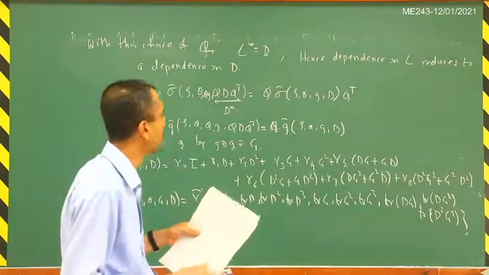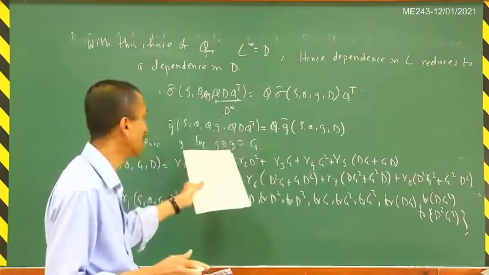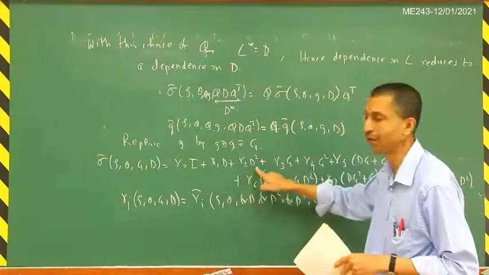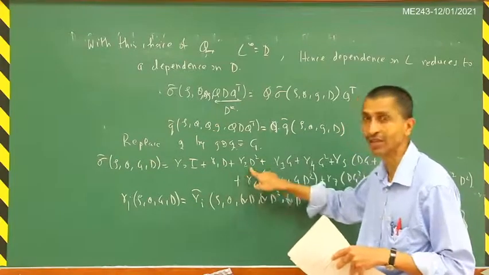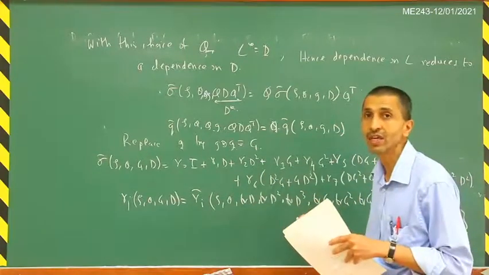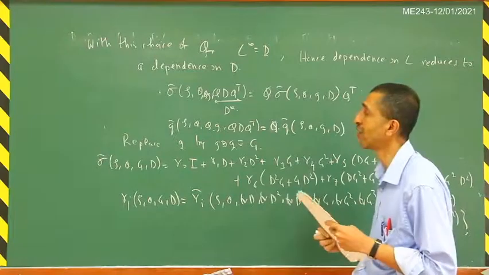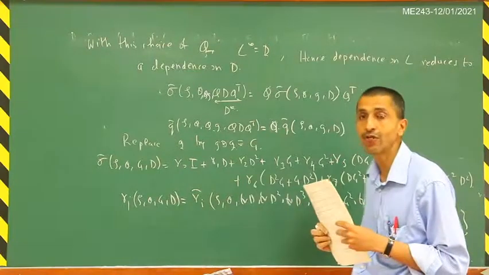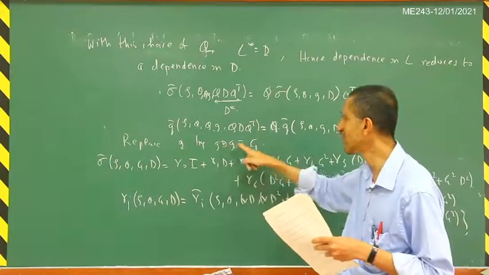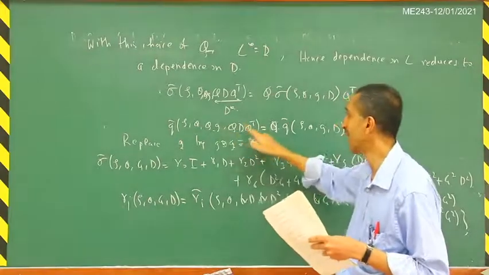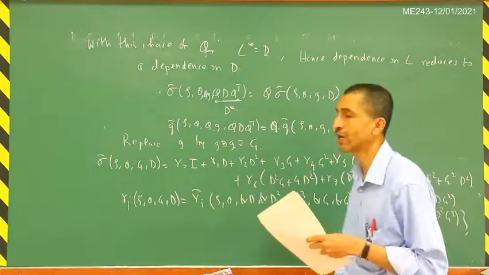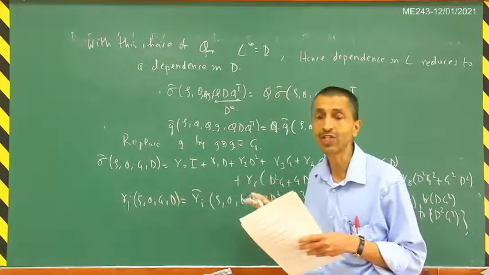So you can easily see that if g is equal to 0, then only these first three terms will survive, right? And that is exactly the Rivlin-Ericksen theorem in that particular case. So you can see that this whole result is a generalization of the Rivlin-Ericksen theorem to the case of an isotropic tensor valued function of two tensor variables. Here g is one tensor variable and d is another tensor variable.